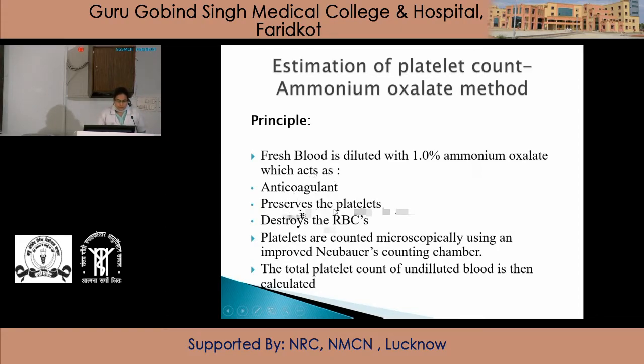It preserves the platelets and destroys the RBCs. Platelets are counted microscopically using an improved Neubauer chamber, and the total platelet count of undiluted blood is then calculated.